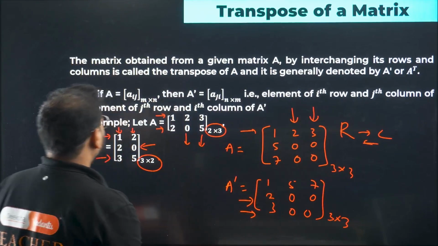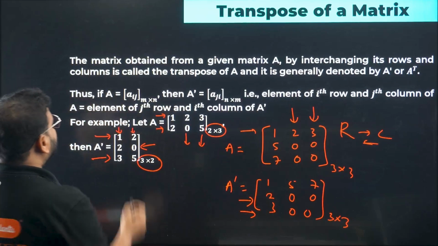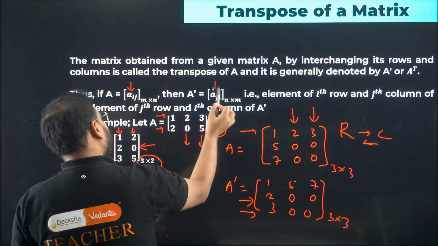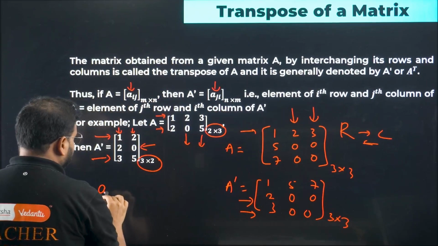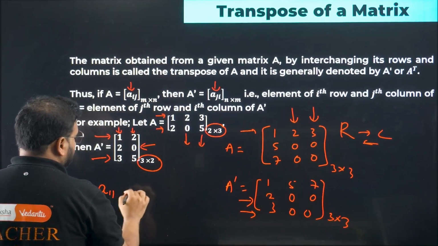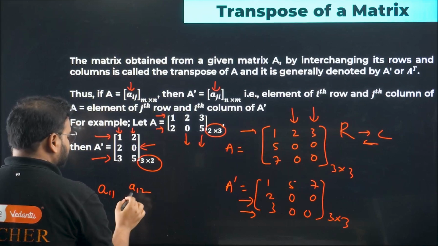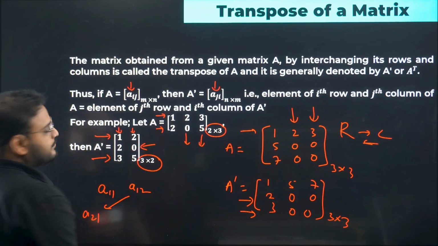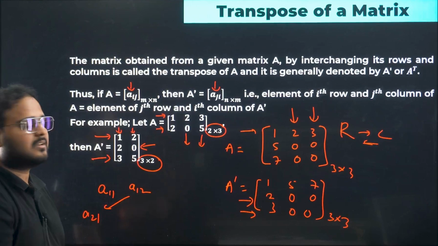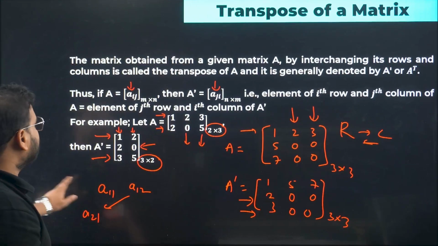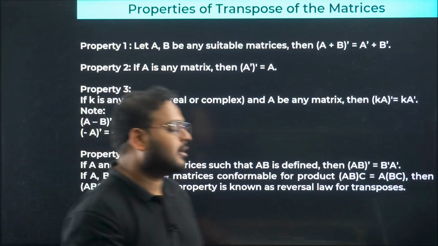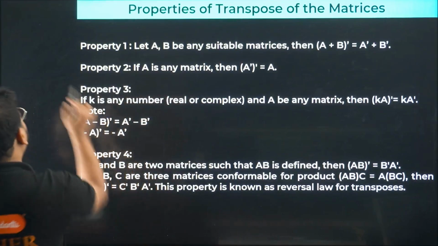Okay. Got it? If you see carefully, here the element was Aij, here the element is Aji. Means if I had the element A12, it will come over here and become the element A21. Basically, if you see the flow of this transpose, I'll show you with an example later, the movement will be like this.